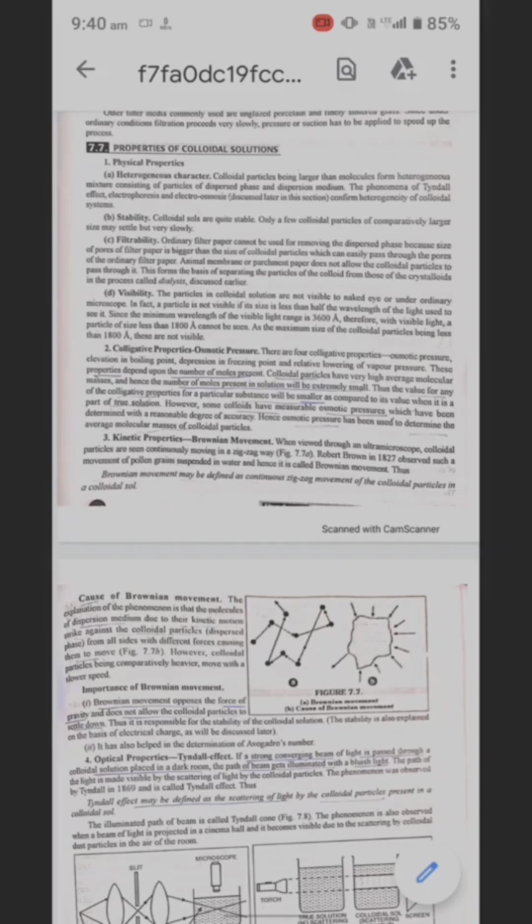Third one is kinetic properties and Brownian movement. When viewed through an ultramicroscope, colloidal particles are seen continuously moving in a zigzag way. Robert Brown in 1827 observed such a movement of pollen grains suspended in water, and hence it is called Brownian movement. Thus, Brownian movement may be defined as the continuous zigzag movement of colloidal particles in a colloidal sol.